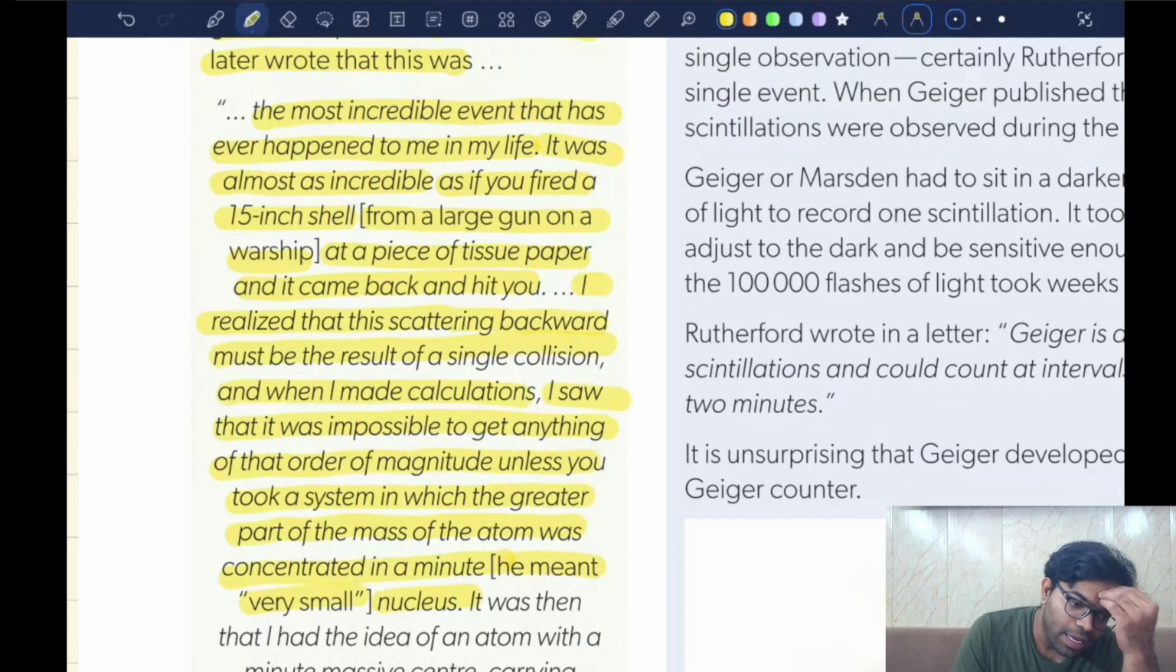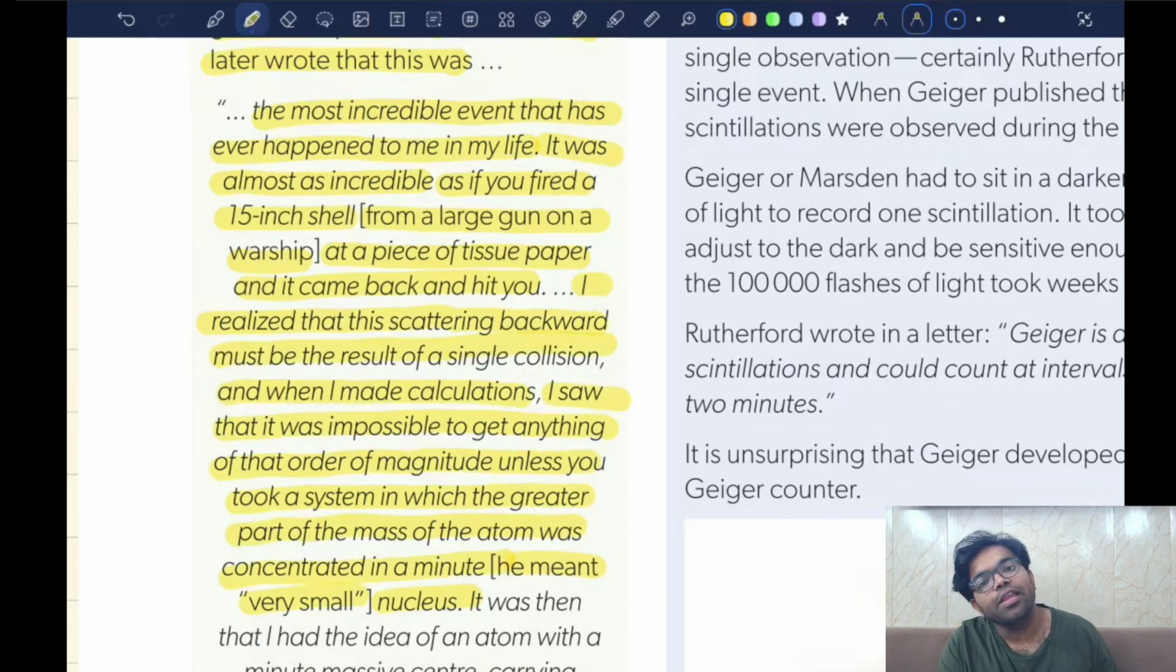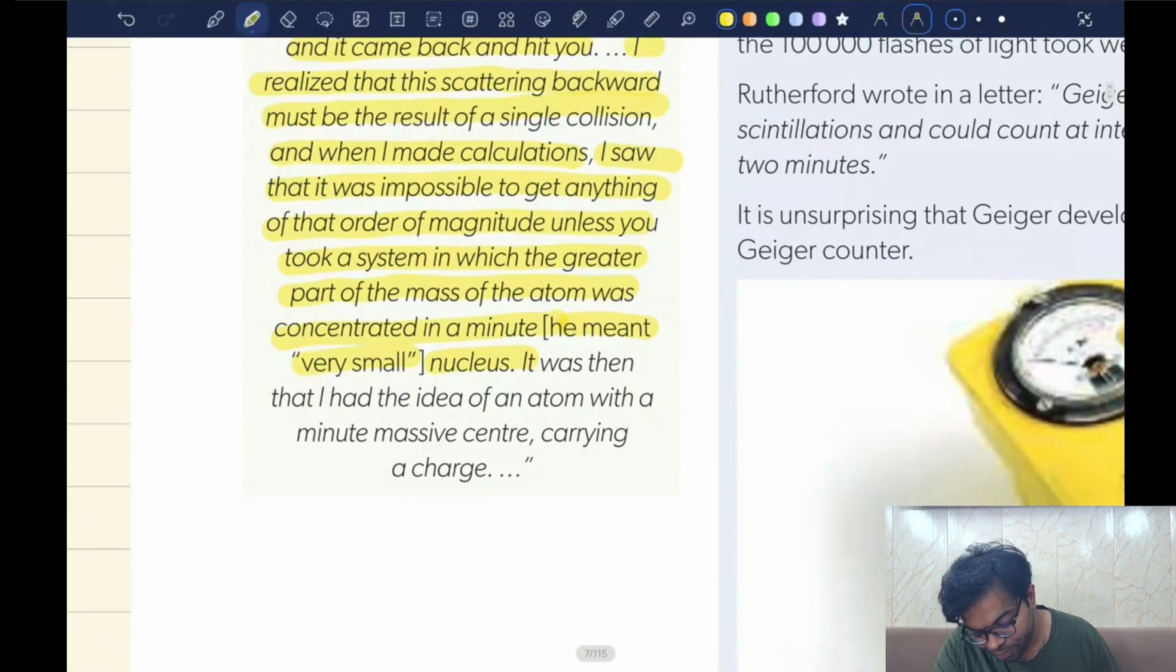Now, looking at the bounce back that he saw by more than 90 degrees, he realized that almost the entire mass of an atom has to be concentrated in a very small place inside the atom. And he called that very small place the nucleus. It was then that I had an idea of an atom with a minute center carrying a charge.